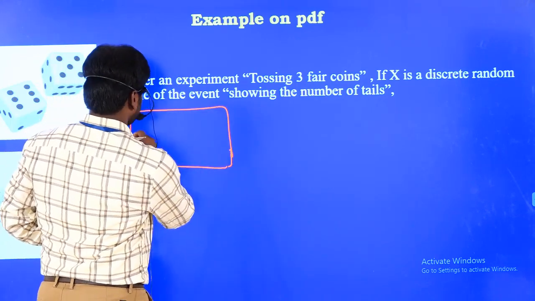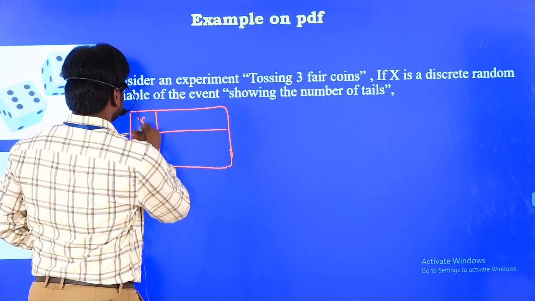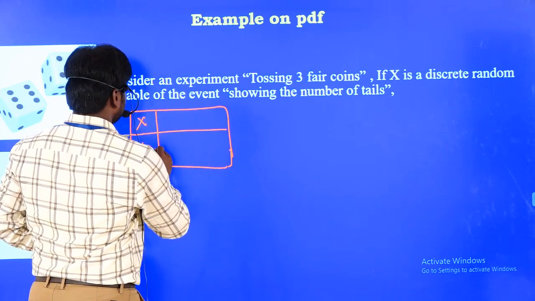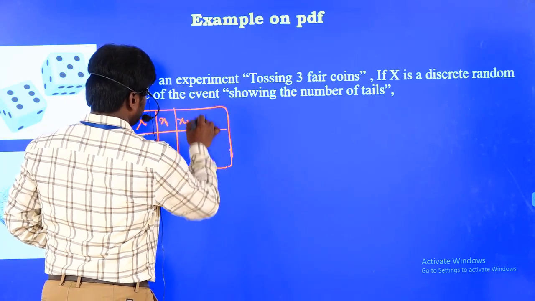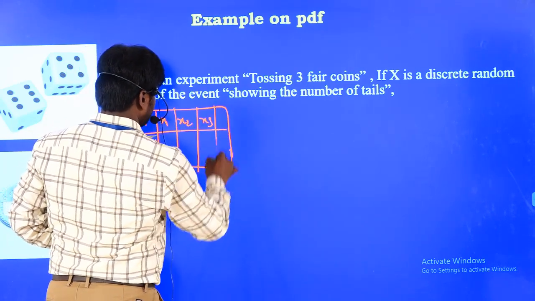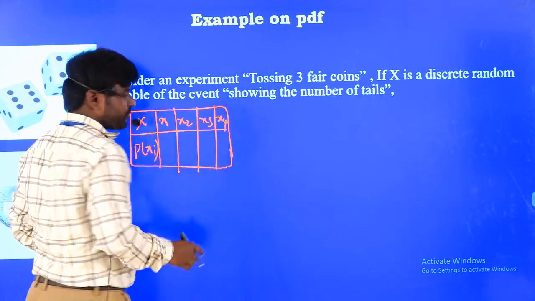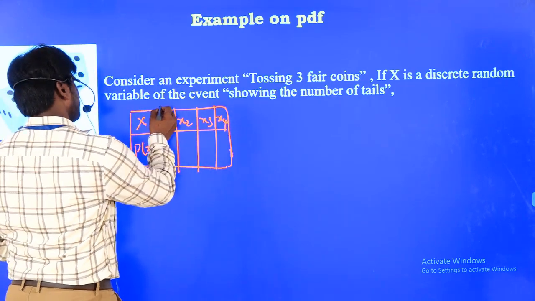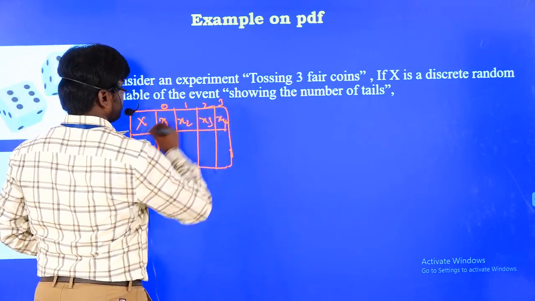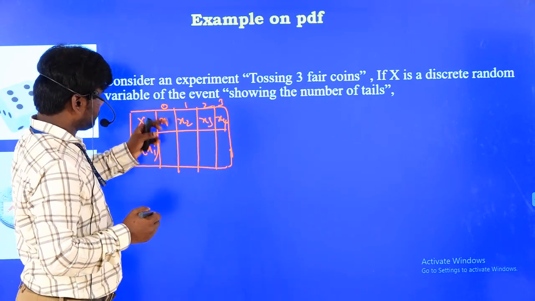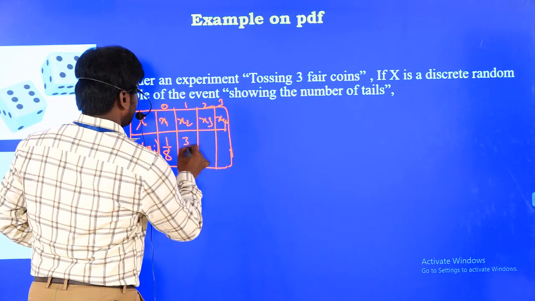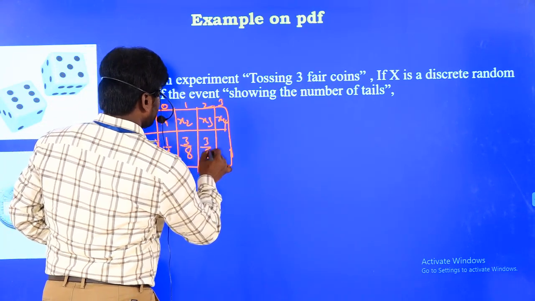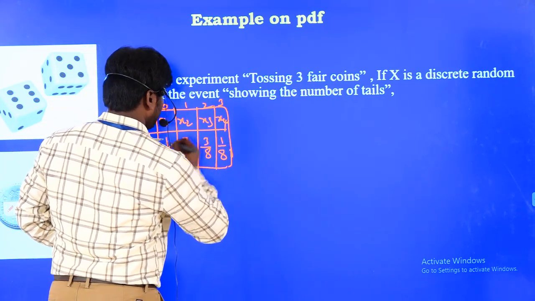Here we have the x values and probability of xi values. Instead of x1, x2, x3, x4, you can directly write 0, 1, 2, 3. There is no problem. The probabilities by tossing 3 coins are 1 by 8, 3 by 8, 3 by 8 and 1 by 8.